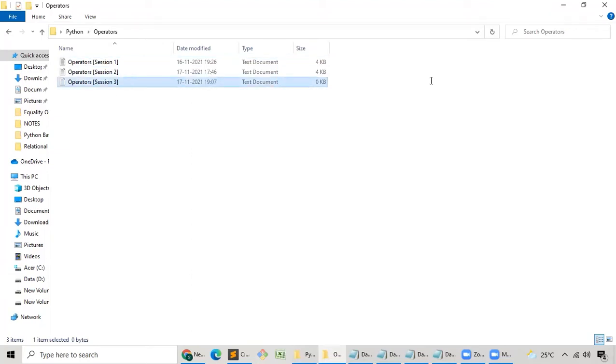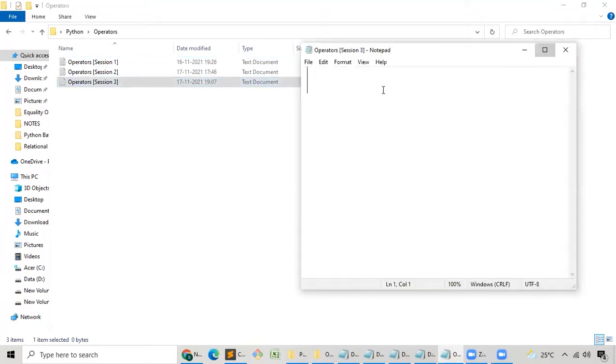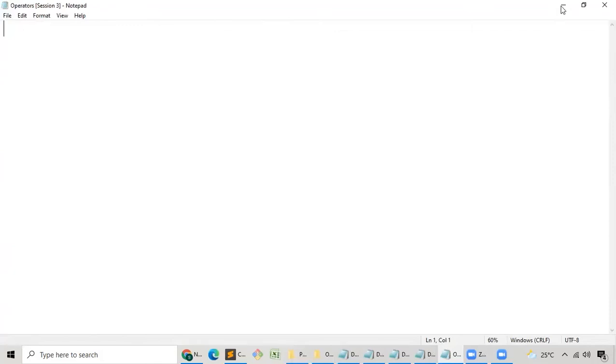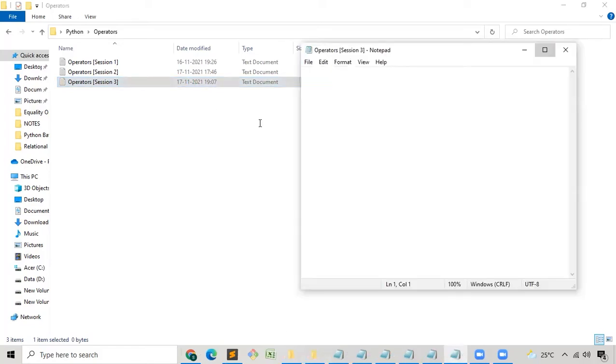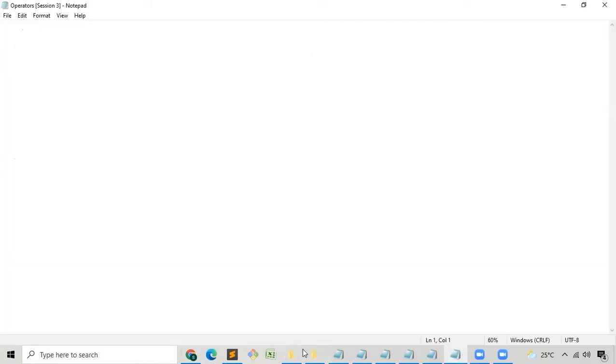Let me open the notes. Before starting with session number 3, I would like to quickly ask you a question. What are the topics covered in session number 1 and session number 2? Don't you think I have covered the arithmetic operator, the relational operator and the equality operator? That means 3 operators is what I have taught. Next, in session number 3, let me teach you the next operator.